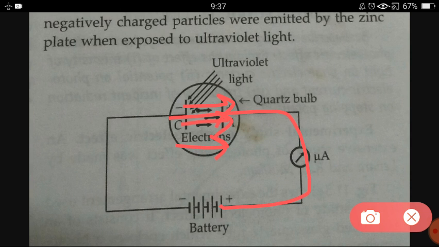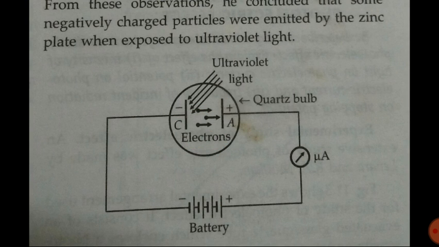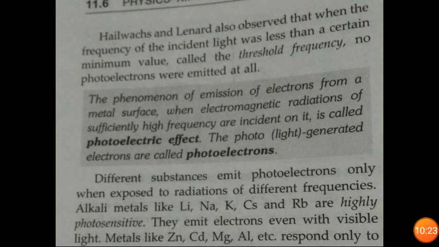So the presence of current here is also showing that by the exposure of light, the negative electrode is releasing electrons, or the electrons are emitting from the plate. So this was again one demonstration to prove that because of the light waves, electrons are coming out from the metal surface.